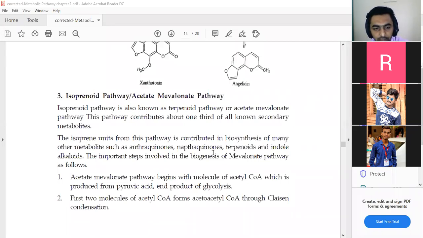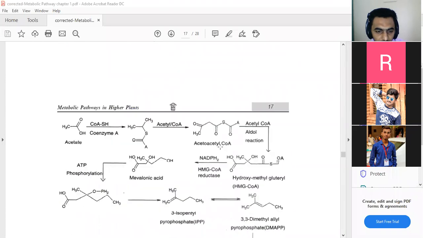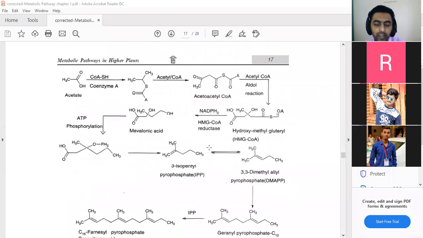If you see this biogenesis pathway, the isoprene units contribute to the biosynthesis of many other metabolites such as anthraquinones, naphthoquinones, and terpenes, because these follow the terpenoid pathway. So on the basis of that terpenoid pathway, we get anthraquinones, naphthoquinones, and terpenoids. Now we see what is the actual biosynthesis going on in isoprenoids. So for the precursor compound, we use acetate.